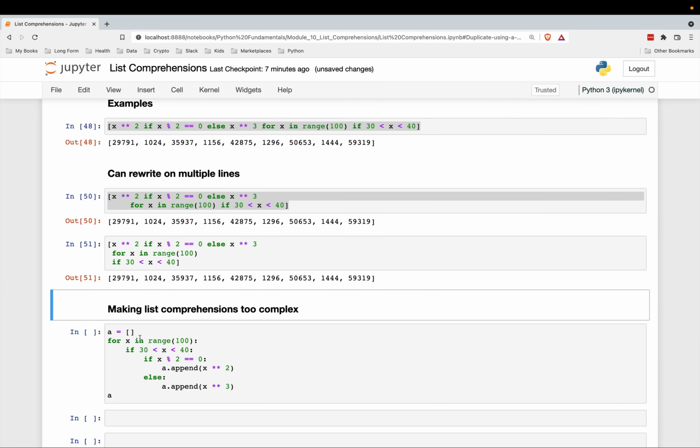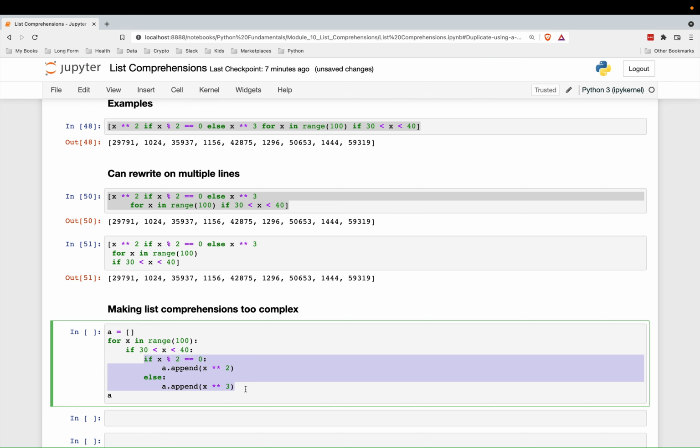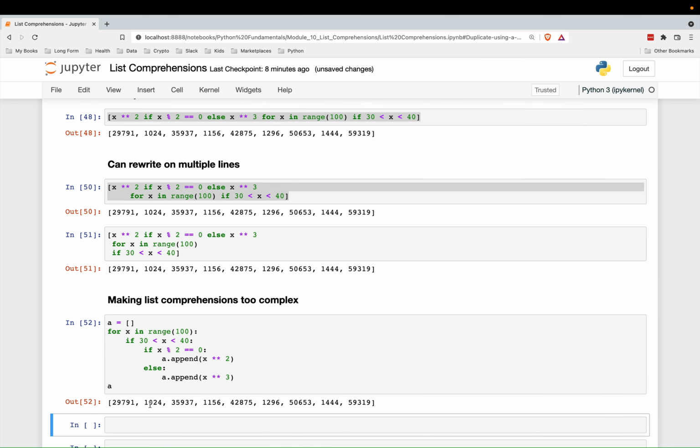Now we can just rewrite it using our normal for loops and if-else statements like this. So let's read through it. So for x in range 100. So here's our filter. We're going to filter for just those numbers between 30 and 40. And then we will use an if-else to either square the number if it is even and cube it if it is odd. And we just used a as our variable for a list. So that's where we do our appending from. And here is our final result.